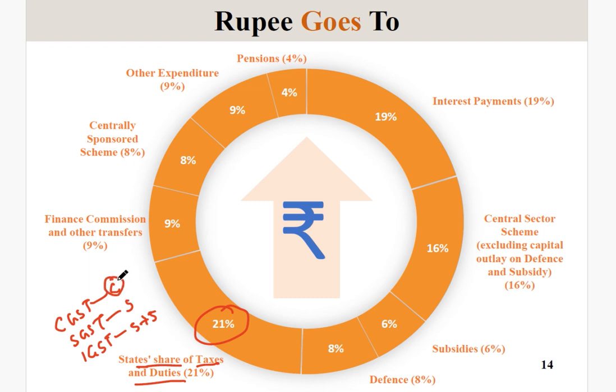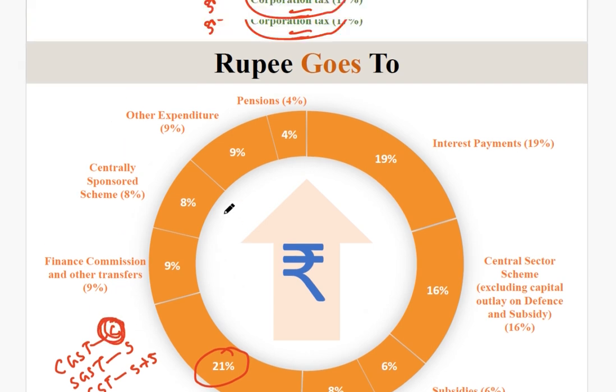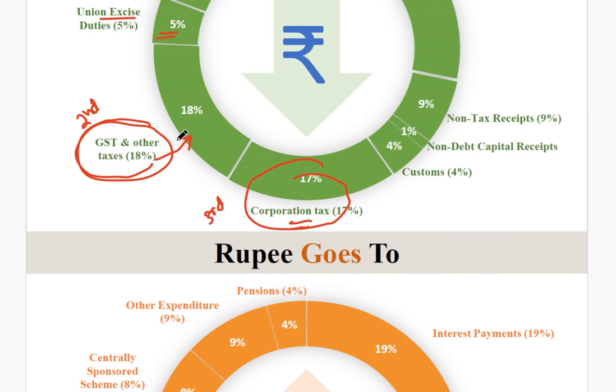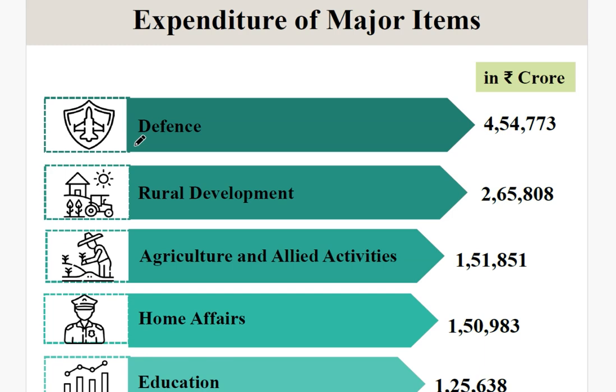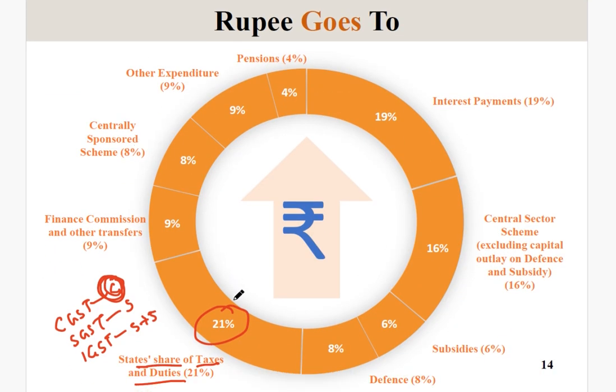Now, what the center does is that out of the total GST it earns, we have already seen about the GST, 18% of the total money has come from GST this time, and 21% of the total money is shared again among the states. So the highest expenditure of the central government goes to the share of taxes and duties which they have to pay to the states.